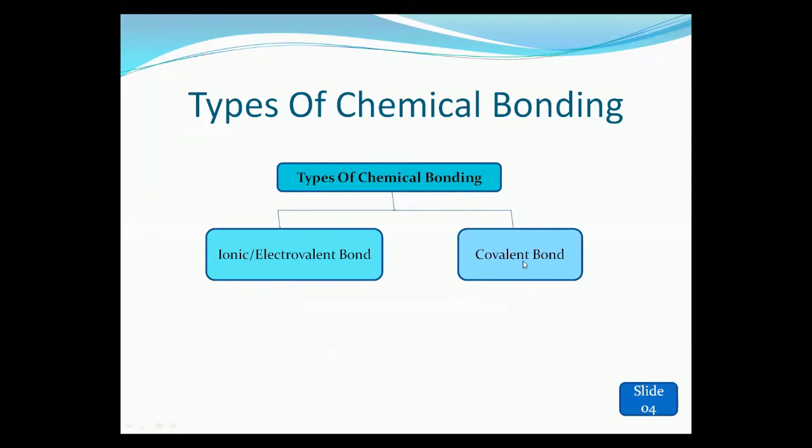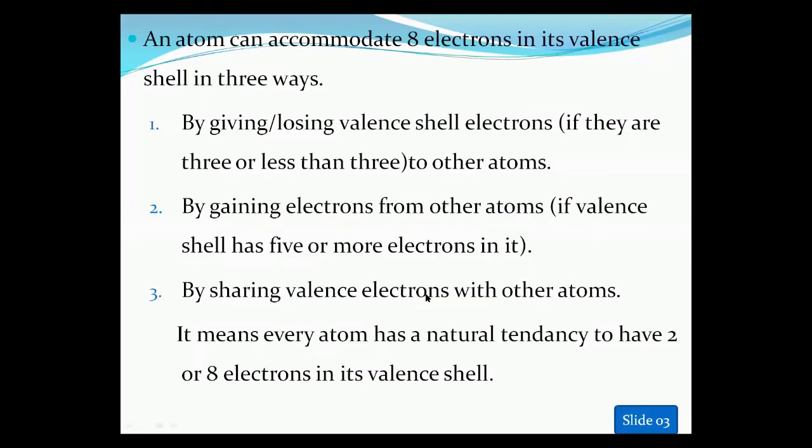Now, what is the ionic or electrovalent bond? As I shared in the previous lesson, the first two points, giving or losing electrons, apply here. In the formation of an ionic bond, atoms either lose electrons or gain electrons.